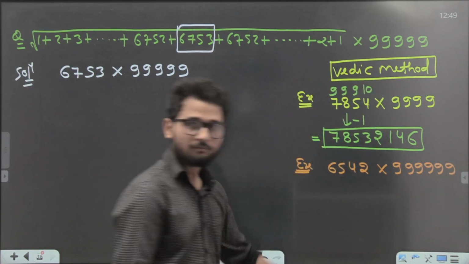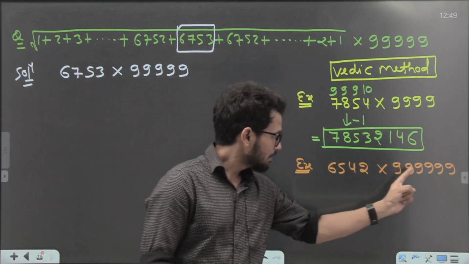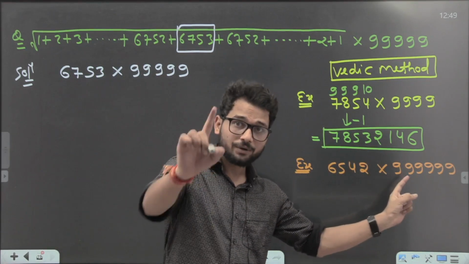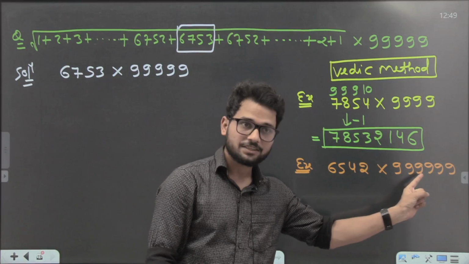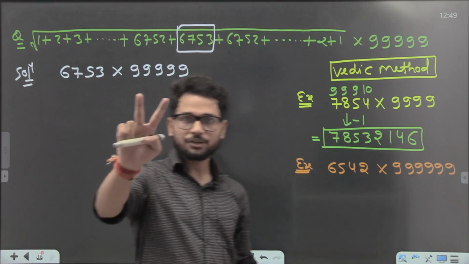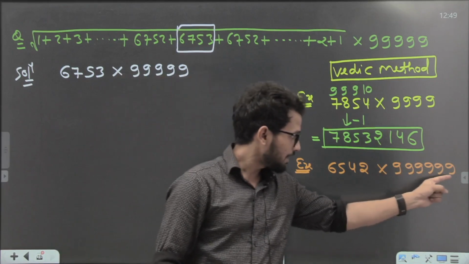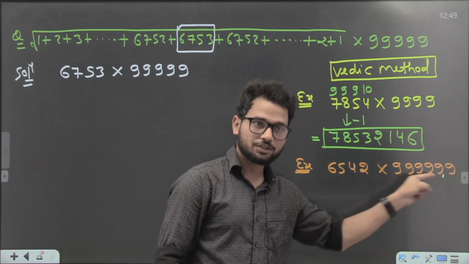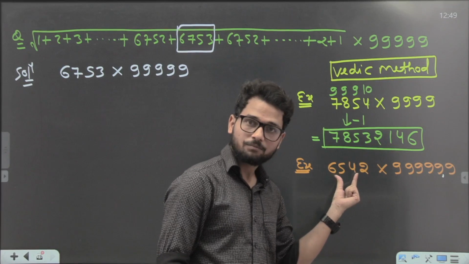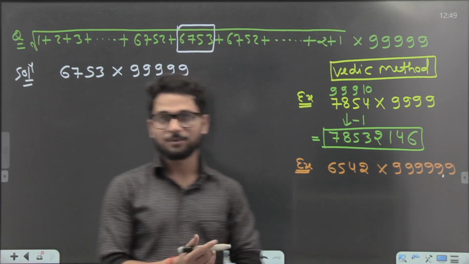Look here. Condition number 1: either of the numbers should be 999. Yes, it is 999. Condition number 2: the number of digits in both the numbers should be equal. Check here. How many digits are there? 6 digits. How many digits are there? 4 digits. This is a problem.